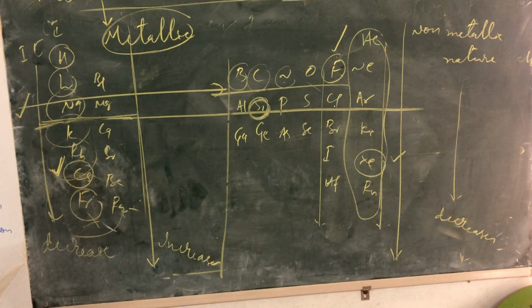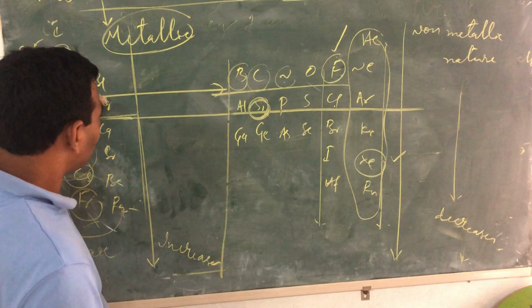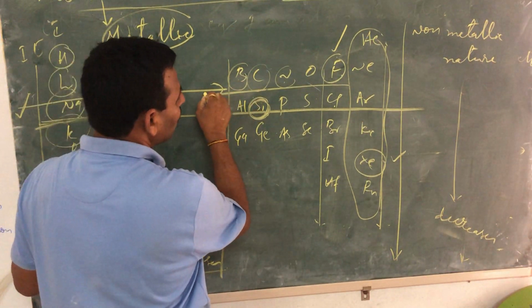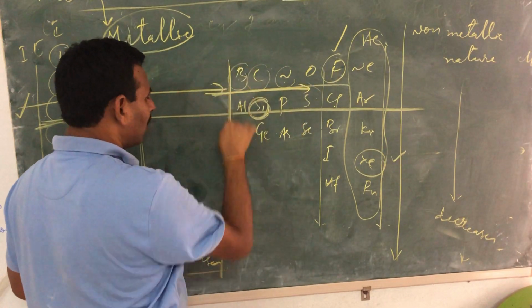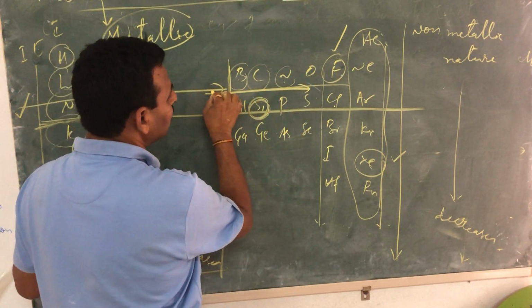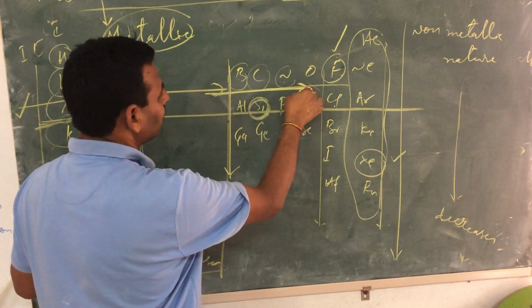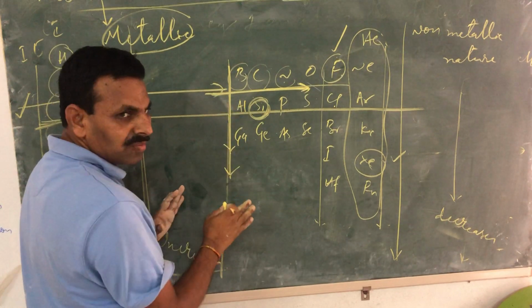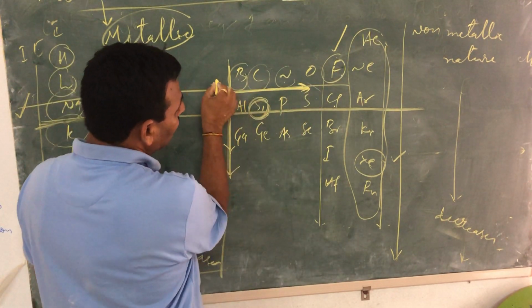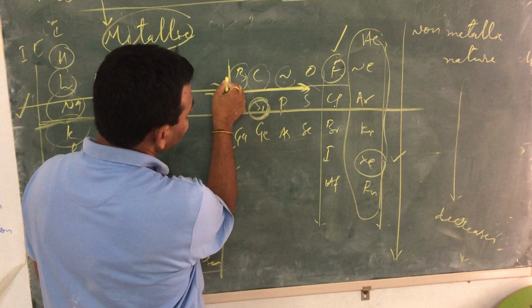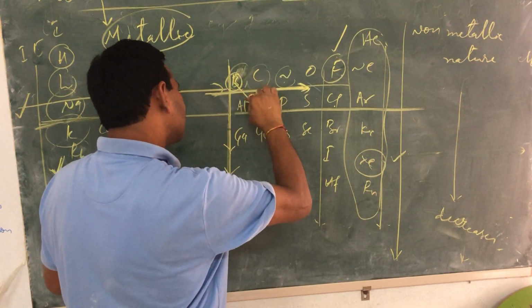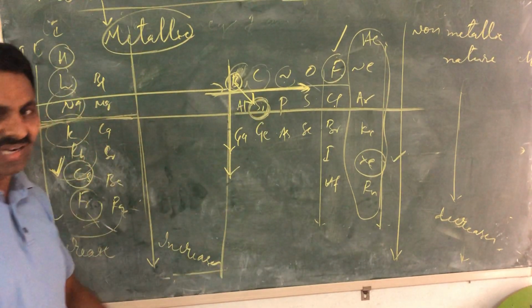Okay, so later on you will study the diagonal relationship also. Now if you are moving this way, left to right means boron to carbon, carbon to nitrogen, then down the group boron to aluminum, aluminum to gallium. What happens if you go diagonally? That means boron to silicon. This is a diagonal relationship.